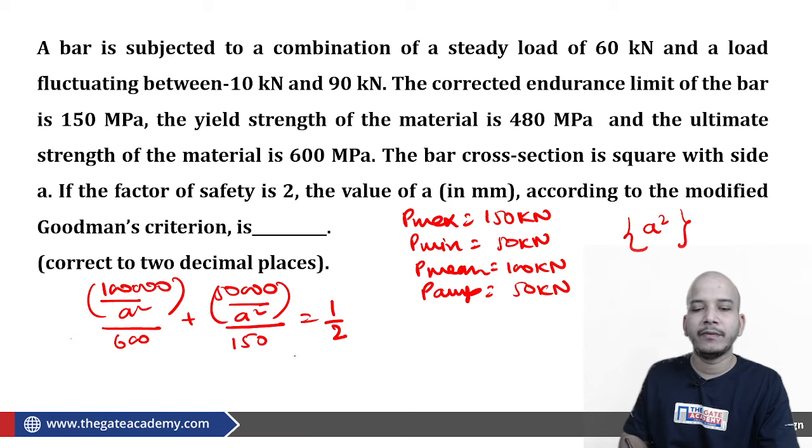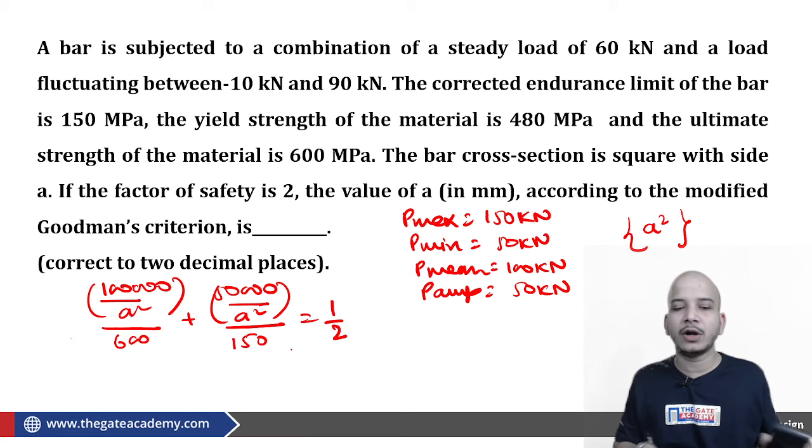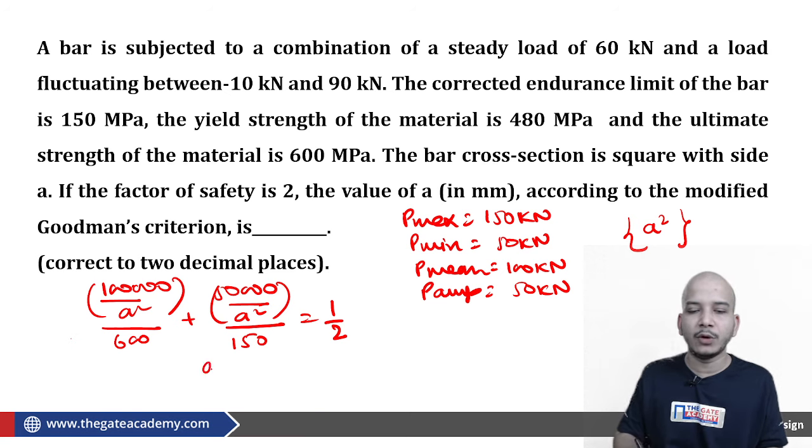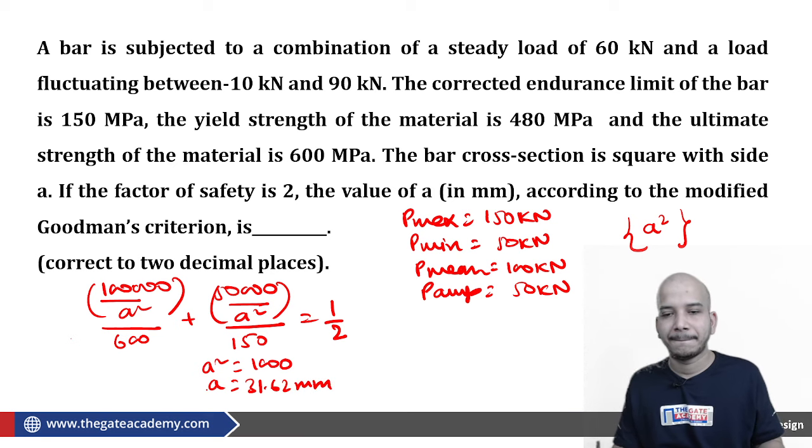This is equal to 1 by 2. From here, if you solve that, A square came out to be 1000. From here you can find A will come out to be 31.62 mm.